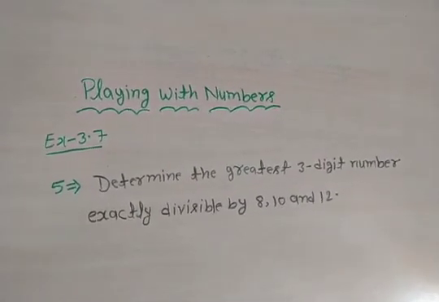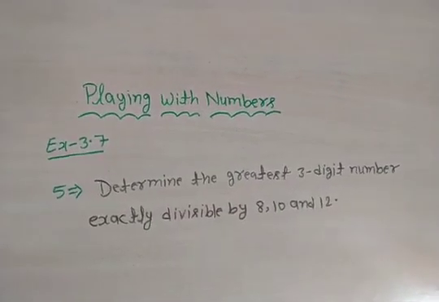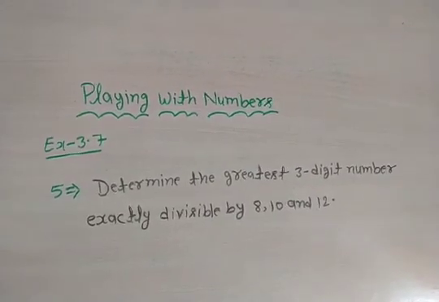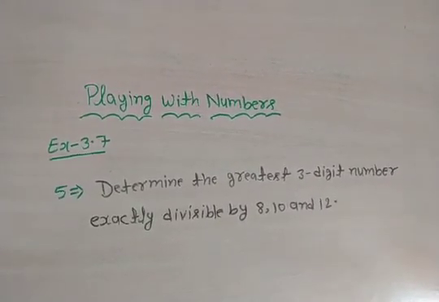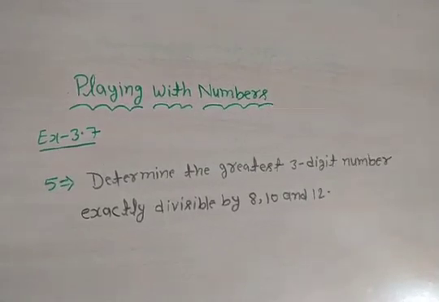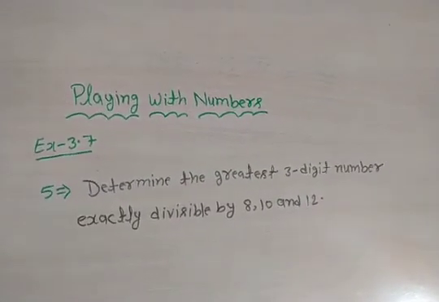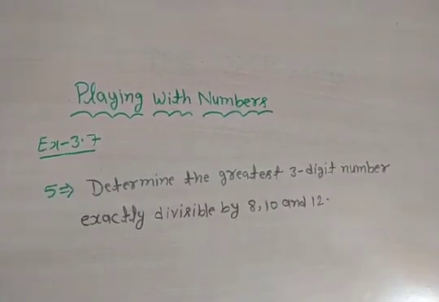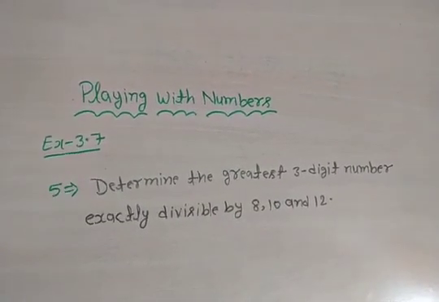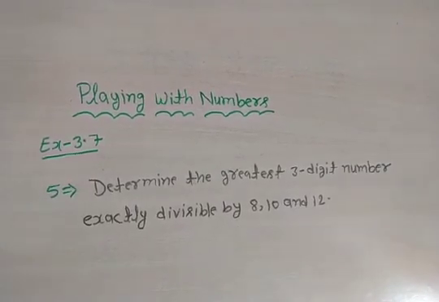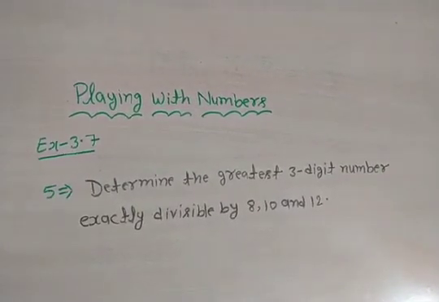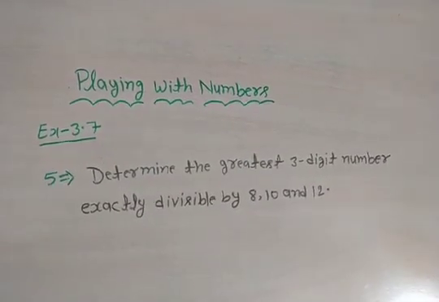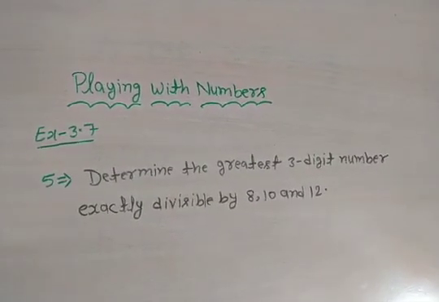Question number 5. Determine the greatest three-digit number exactly divisible by 8, 10 and 12. So, first we find the greatest three-digit number. What is the greatest three-digit number? It is 999.